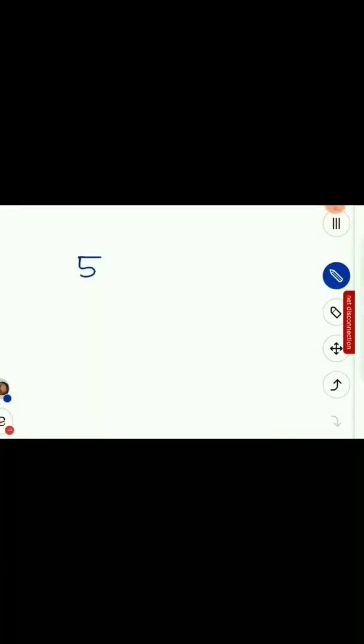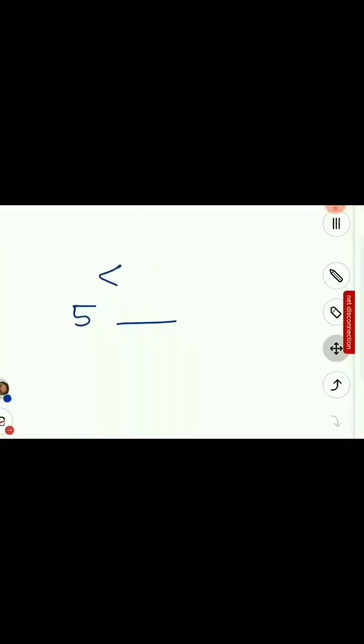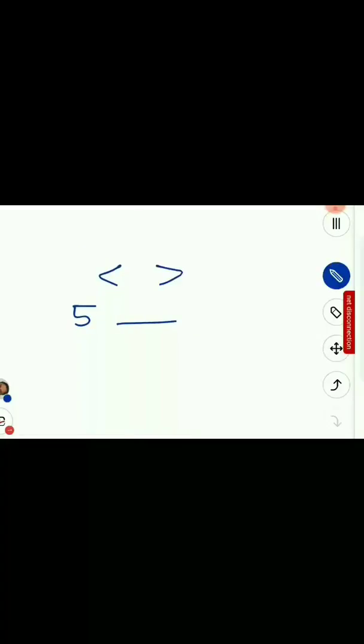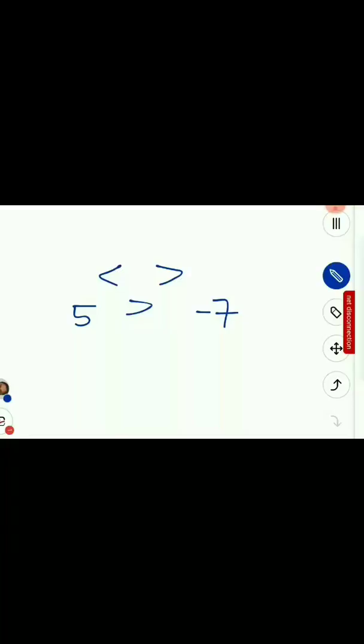Now we have to fill in this blank with the appropriate sign from these two, less than and greater than. One number is 5 and the other number is minus 7. So which is the greater number? Obviously the positive number is greater, right? So 5 is greater than minus 7.